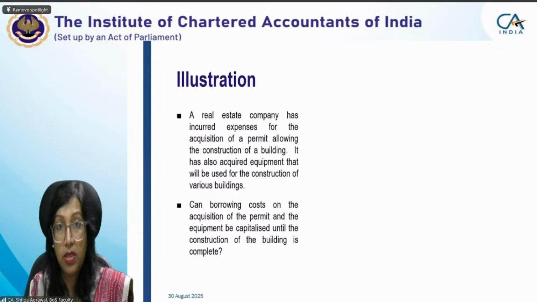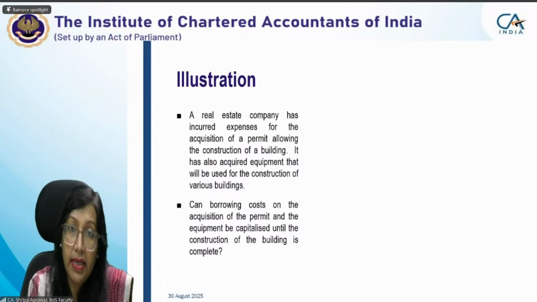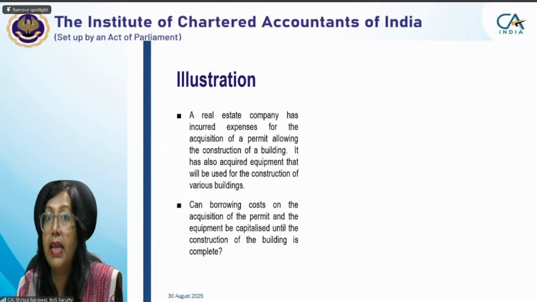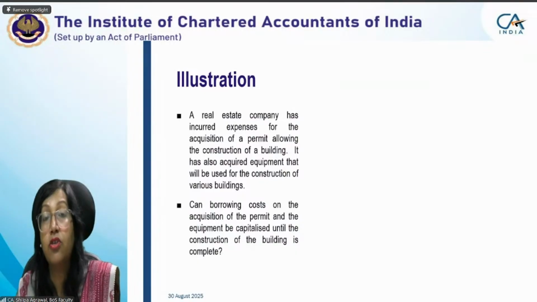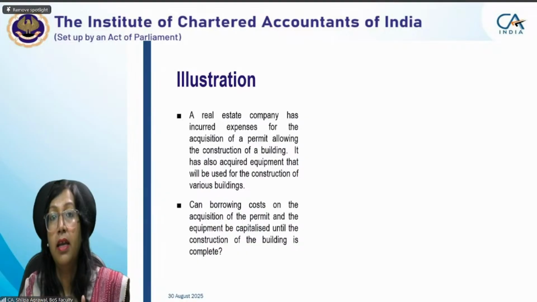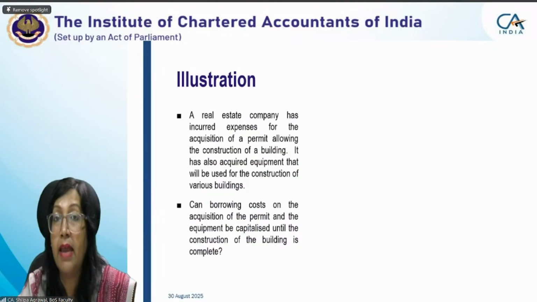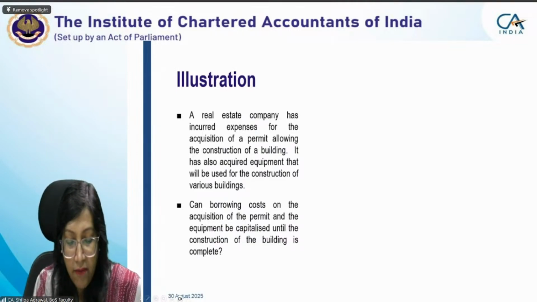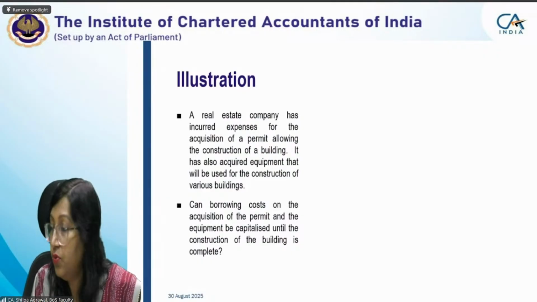Whatever borrowing cost we are incurring on acquiring the permit will be capitalized, because that permit is used for construction of a building, and construction of a building will take time. With that, we have also acquired equipment that will be used for the construction of various buildings. So when it is used for construction of various buildings, we cannot consider that equipment is for that particular building, which will take a substantial period of time. So in that situation, we won't capitalize it, and the equipment will be considered as ready for use.